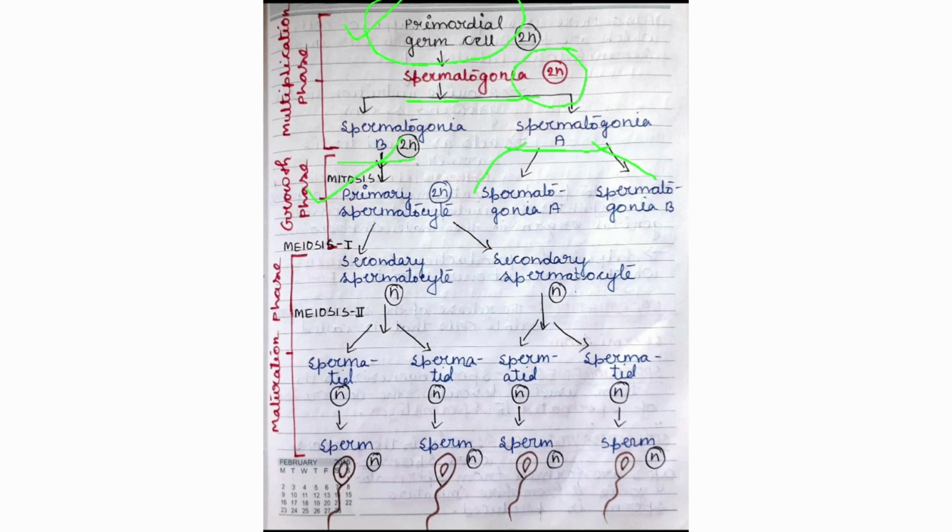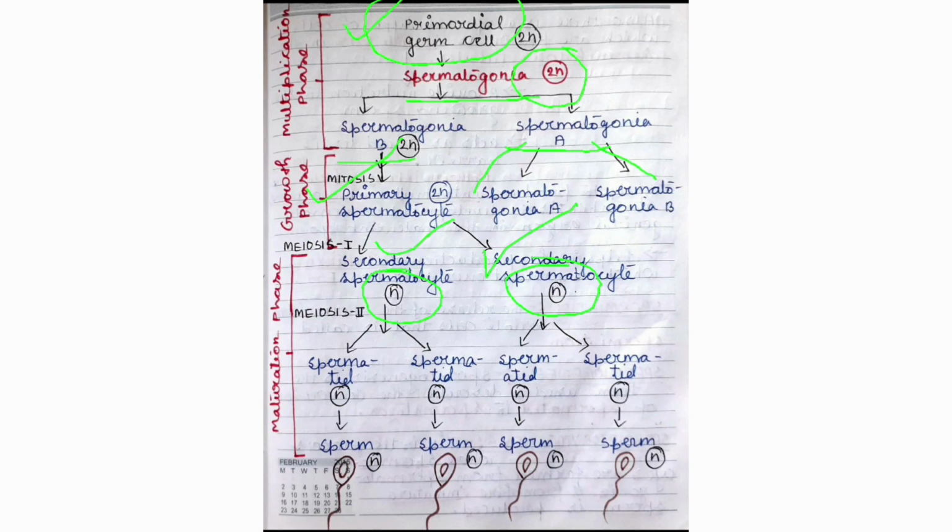After that, the primary spermatocyte enters meiosis 1 and produces two secondary spermatocytes. Both secondary spermatocytes are haploid in number, that means they have 23 chromosomes, because meiosis is the reductional division, so there will be half the number of chromosomes, and that's why they are haploid.